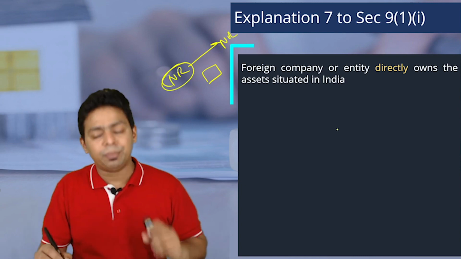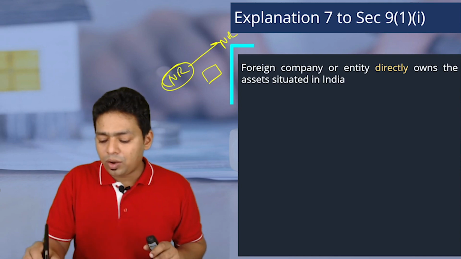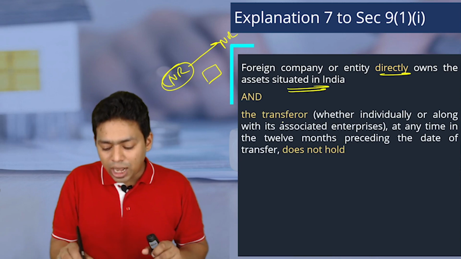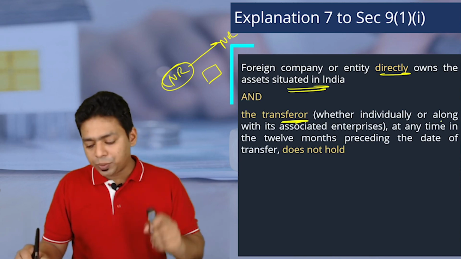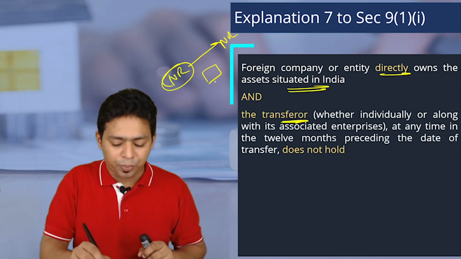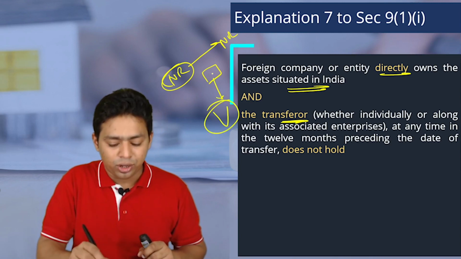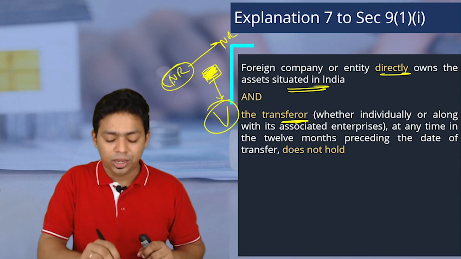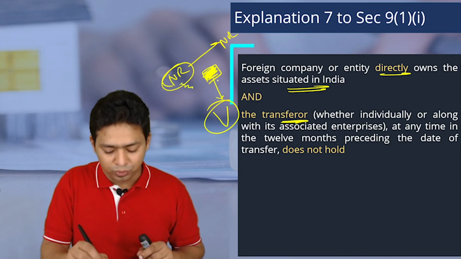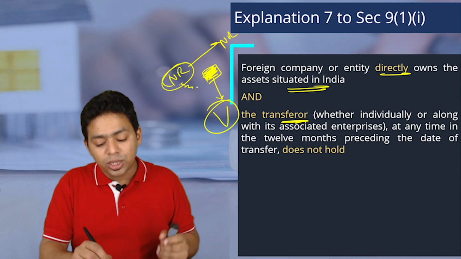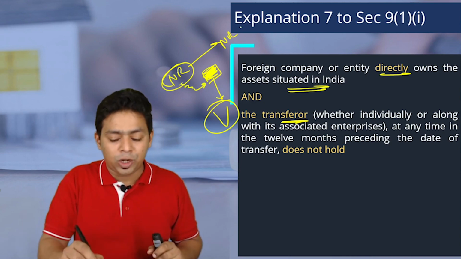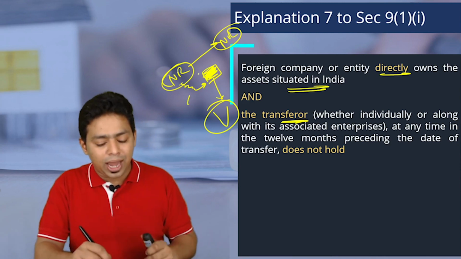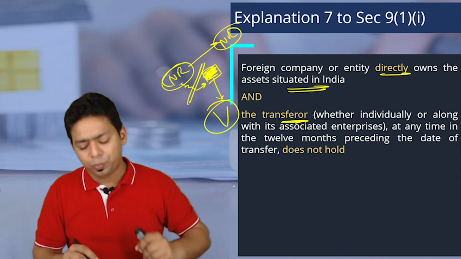Obviously this company directly owns shares in India, therefore the shares of this foreign company may become liable to India. This is the Cayman Island based company and this NR is afraid to sell its shares because he knows that if he sells the shares of the Cayman Island company to another NR, it is now taxable, but we are providing some relaxation to this NR. Okay, you transfer, don't have to pay tax.